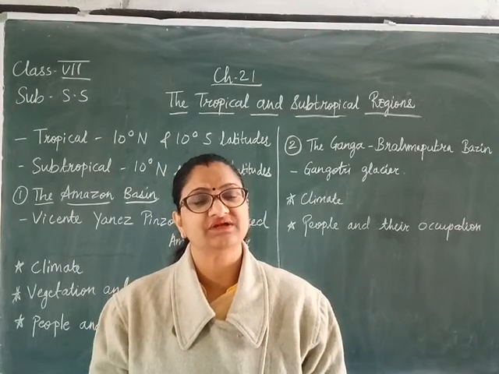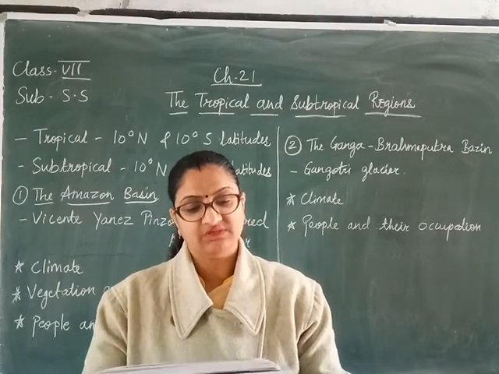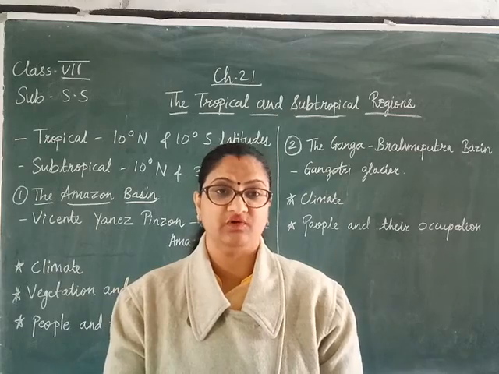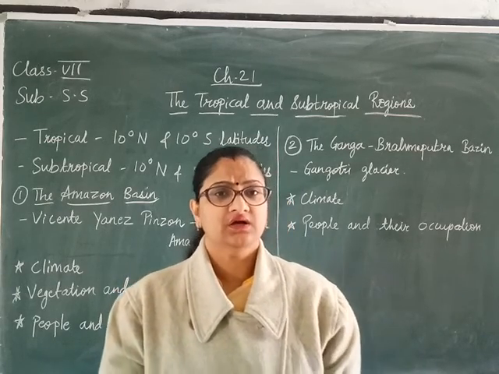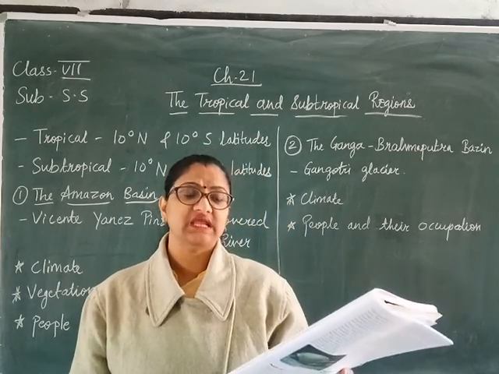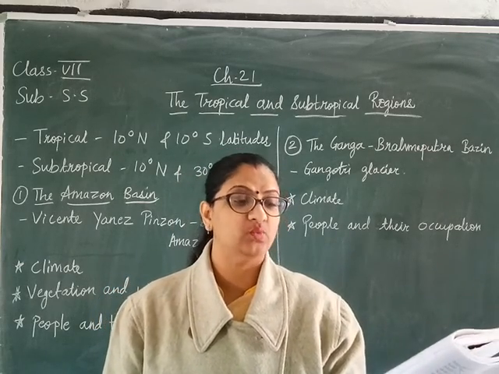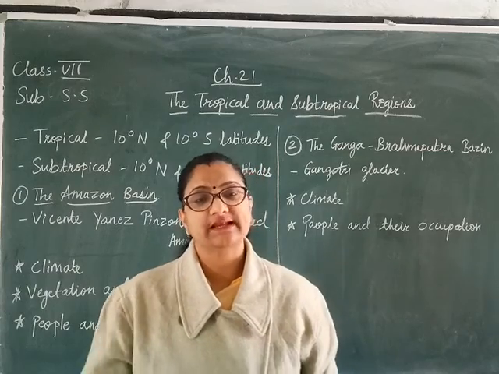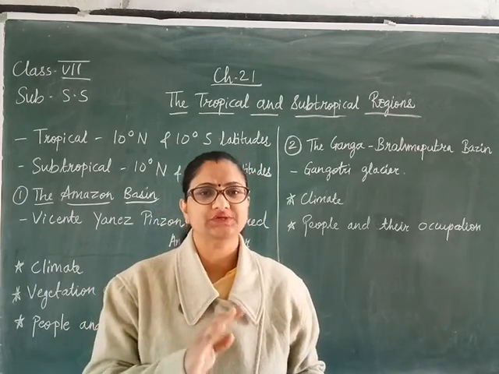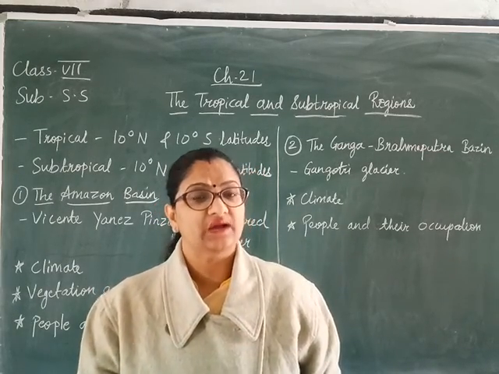Now how is the climate in this basin? The Amazon basin has an equatorial type of climate. This type of climate is characterized by hot and wet conditions throughout the year. Throughout the year, 12 months, it will be a hot and wet climate.